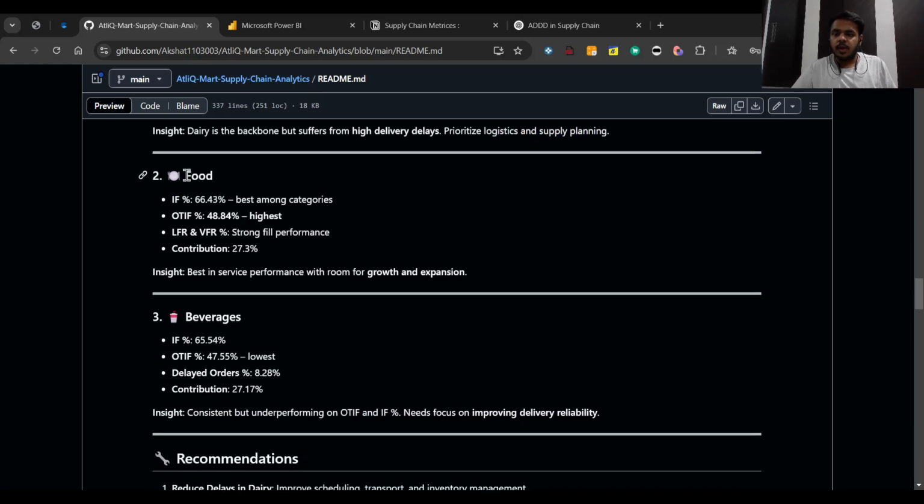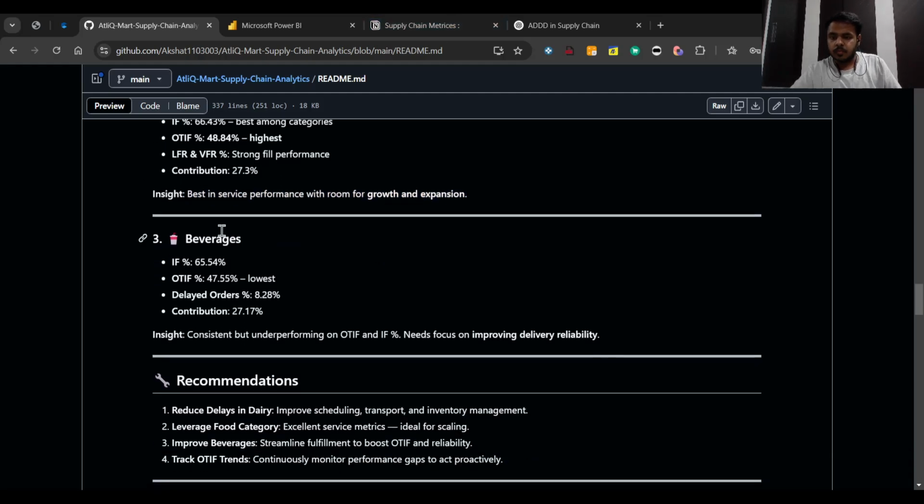Also, if you see the food category, food has an IF percentage of 66.43%, which is among the best among categories. The OTIF percentage is also high, around 48.84%, and the VFR and LFR are very strong, and it contributes around 27% of the total products. So, what is the insight? It has the best service performance, with room for growth and expansion.